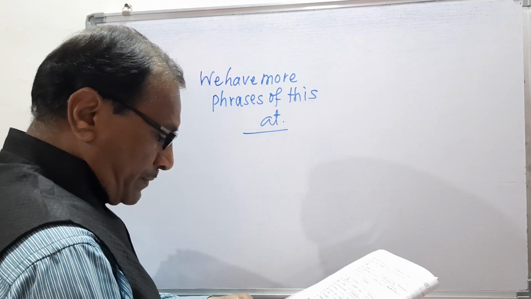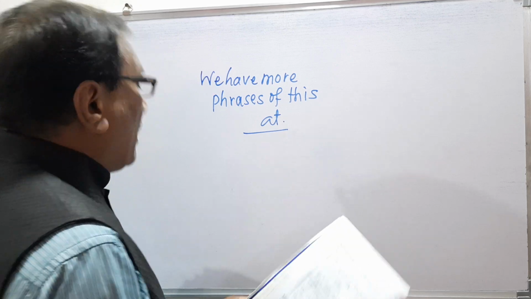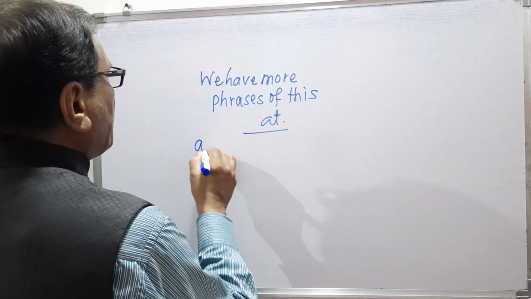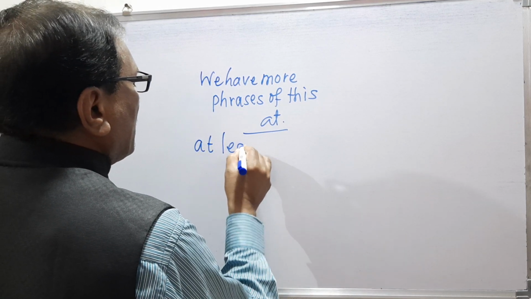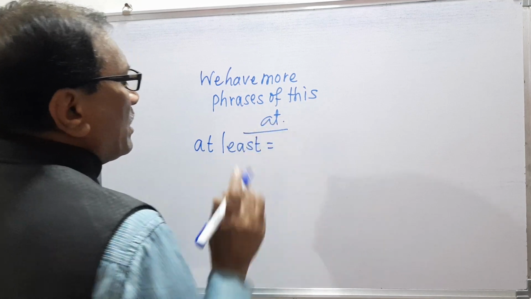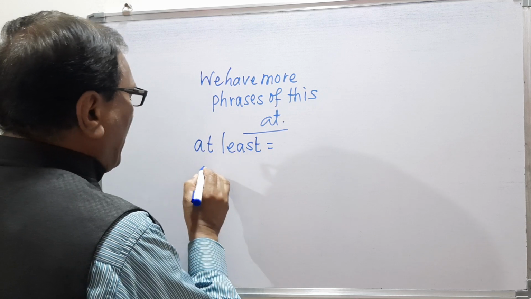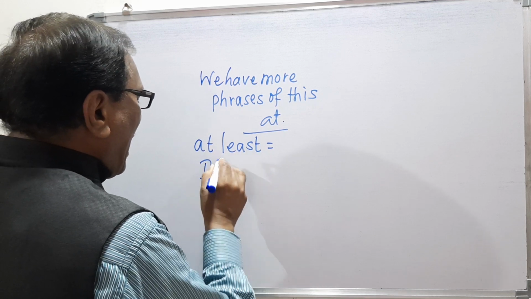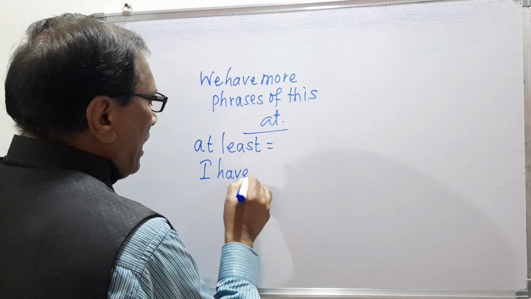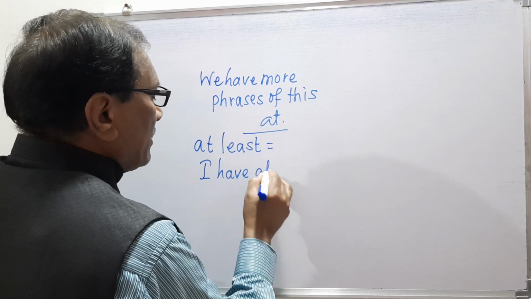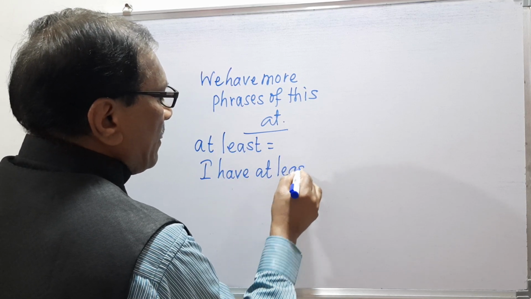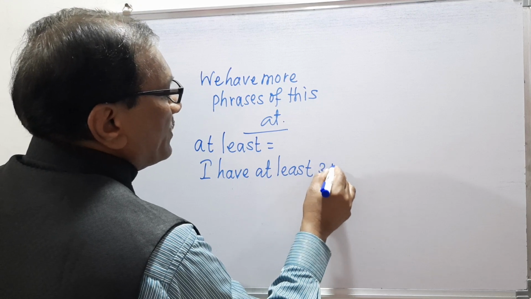So remember here the phrase is at least. At least. So we will use this phrase in this way. I have at least 3 rupees.